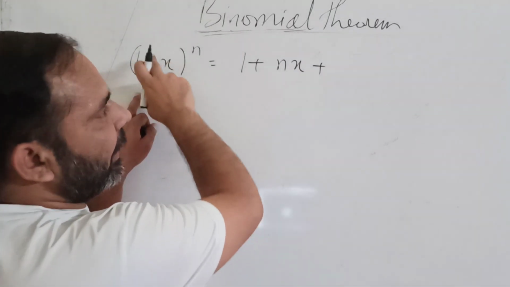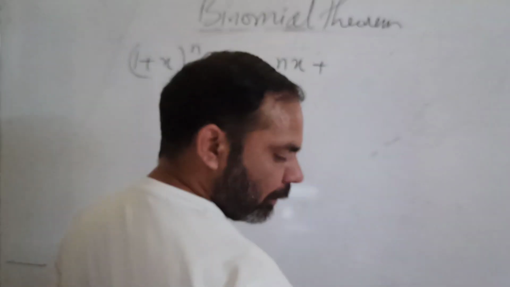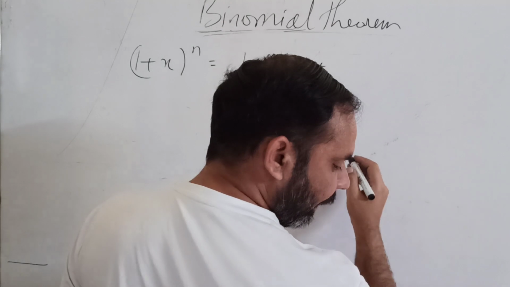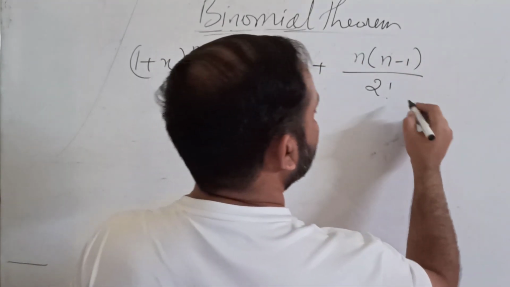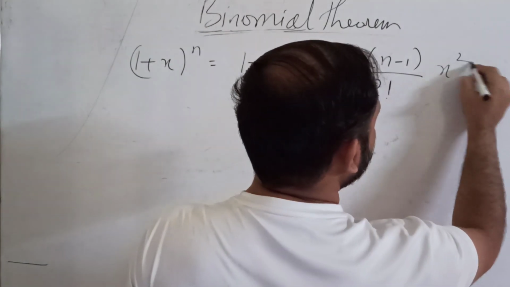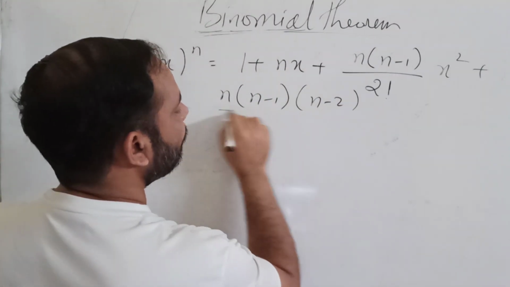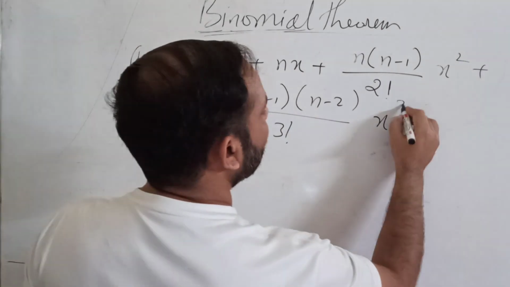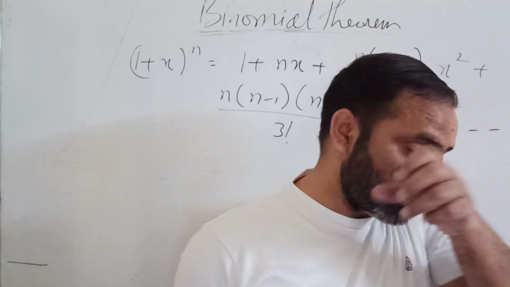When you expand it binomially, it will be 1 plus nx, plus n into (n minus 1) upon 2 factorial into x square, plus n into (n minus 1) into (n minus 2) upon 3 factorial into x cube, and so on. You will get terms like this.